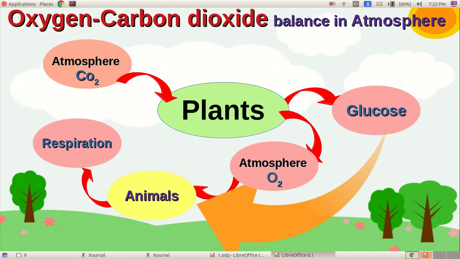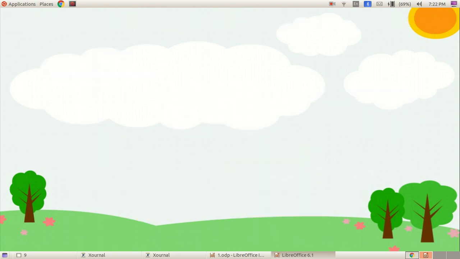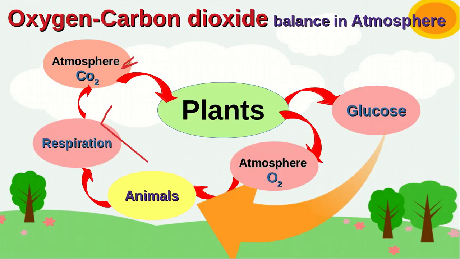During respiration, energy is released along with the carbon dioxide, which is also released to the atmosphere. This is a cyclic process. Through this cyclic process, plants prevent global warming.